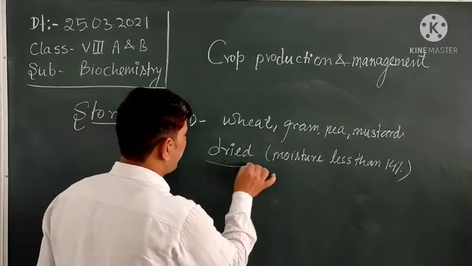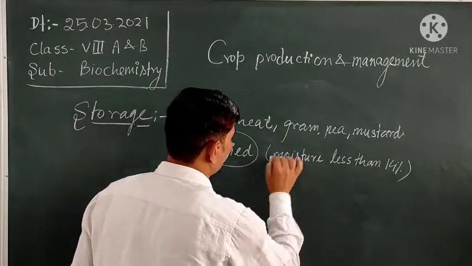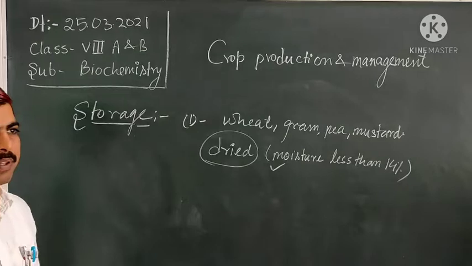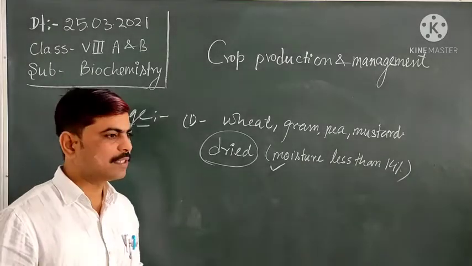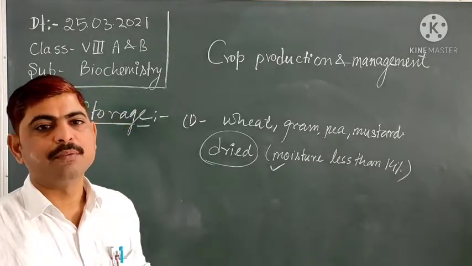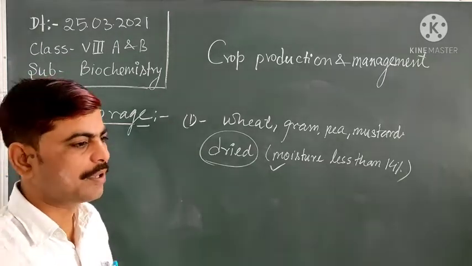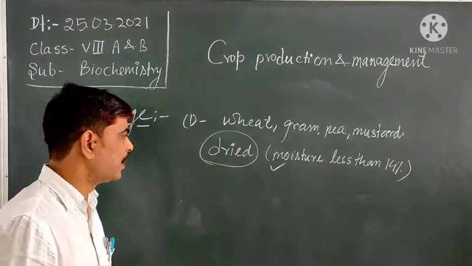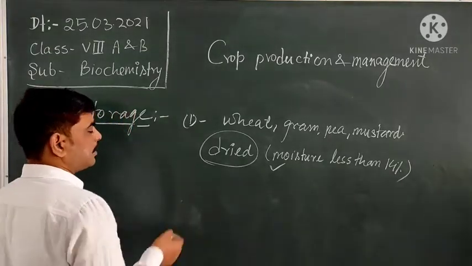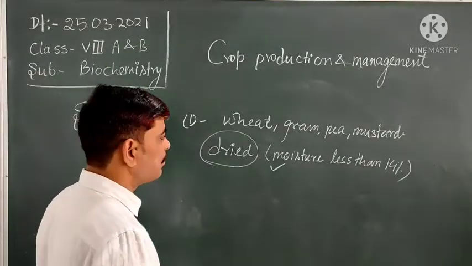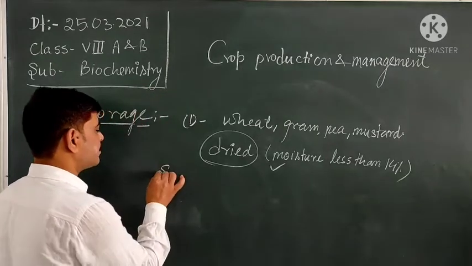So it should be dried properly, bringing the moisture in the seed to less than 14%. This low moisture content will prevent the crop from damage caused by microorganisms and other infectious organisms.